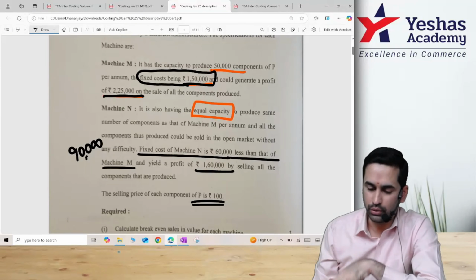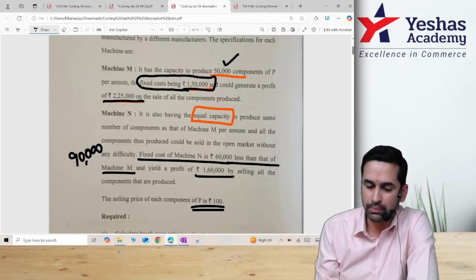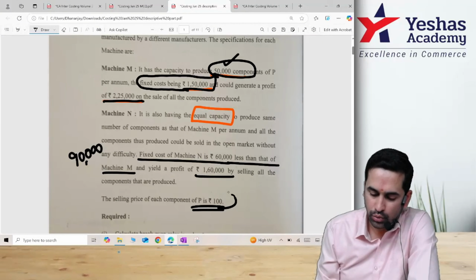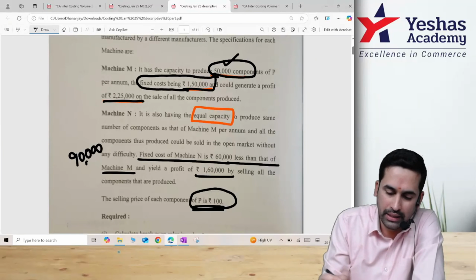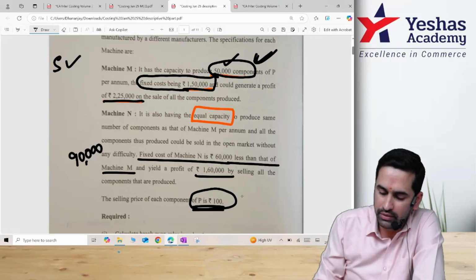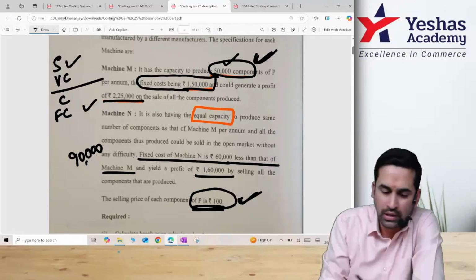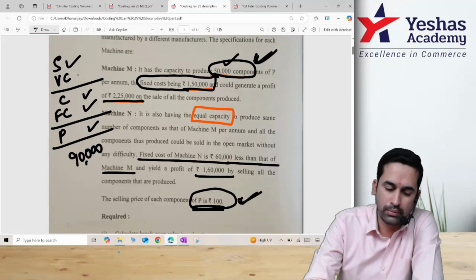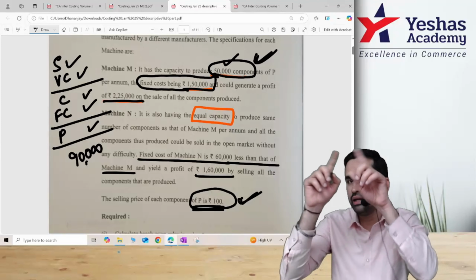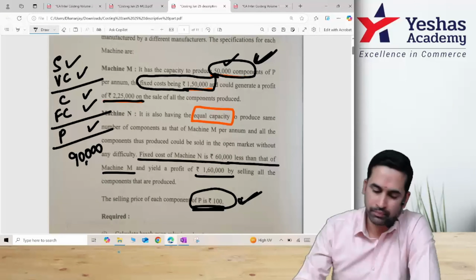Observe everyone. 50,000 components they have given, and N also can produce the same as M. That means if you take 50,000 units into selling price, you have sales with you. You don't have variable cost, but you have fixed cost with you. You have profit with you. I'm just writing a small income statement. Sales you can do, units given, price given, variable cost you do not know, contribution you do not know, but fixed cost is available, and for both profit is available. If you fill these two, you can get contribution. If you have contribution and this, you can find out variable cost, but that variable cost will be in total. You divide by number of units, you will get to know per unit variable cost.